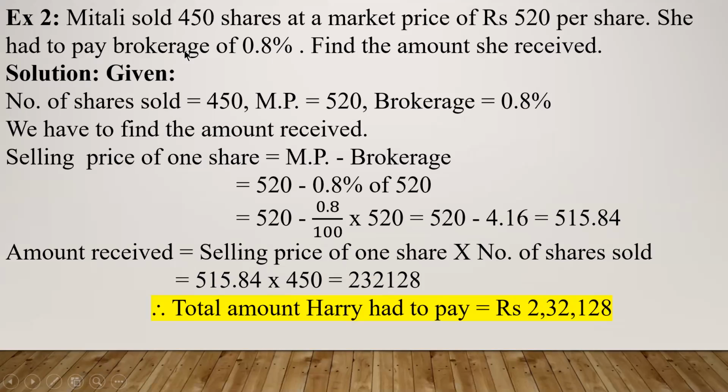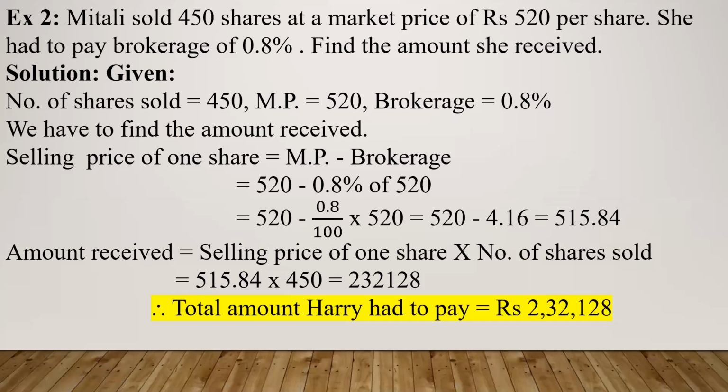She had to pay brokerage of 0.8%. Find the amount she received. As I told you, when the shares are sold, the amount is received. You have to find out the amount which she received after selling these many shares.